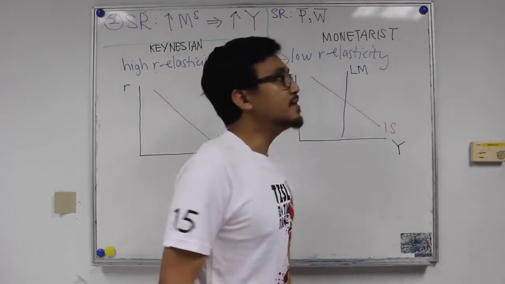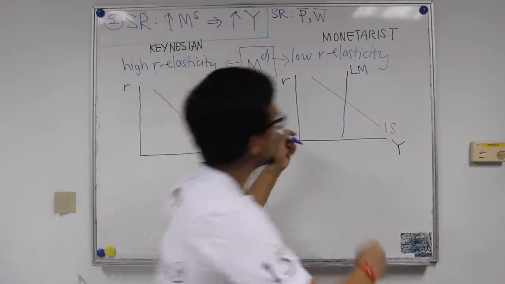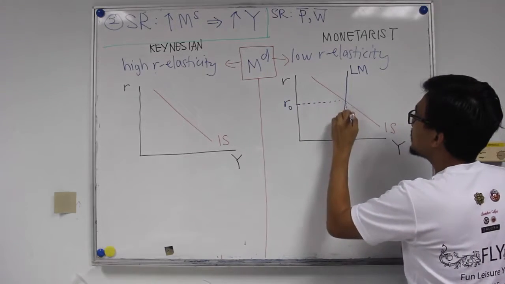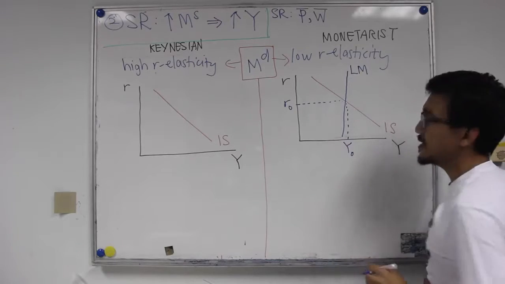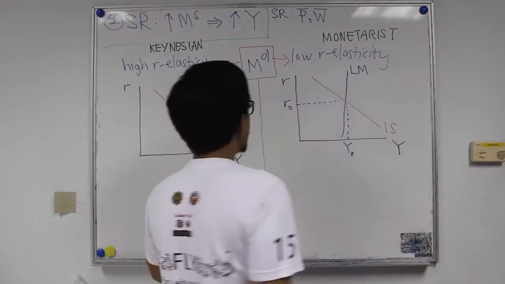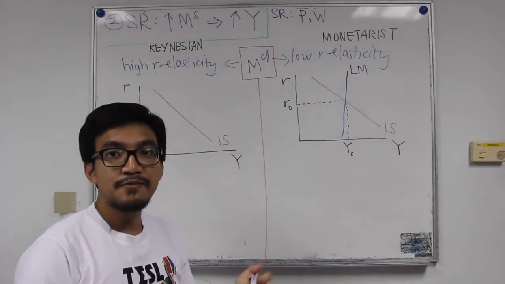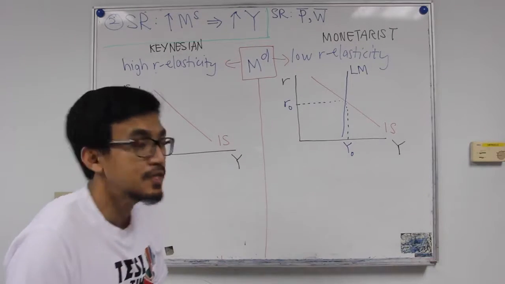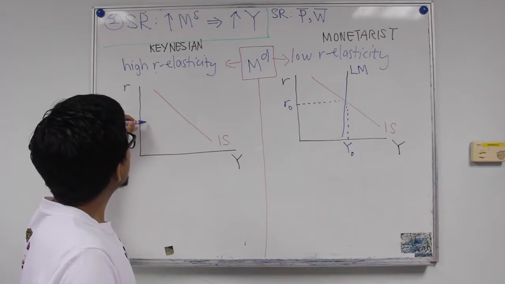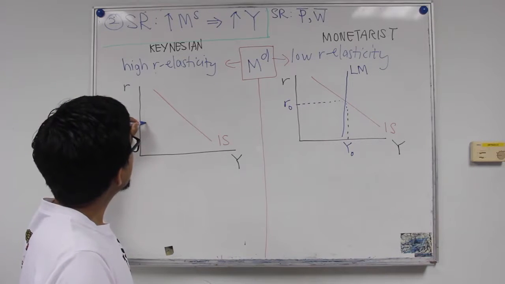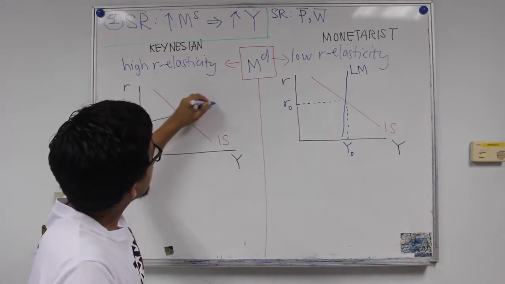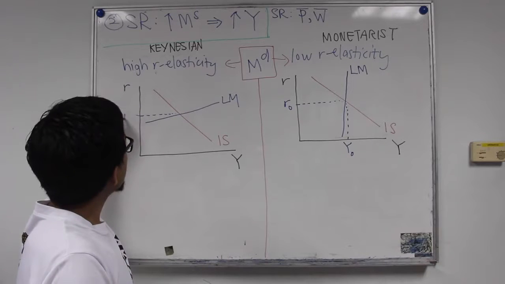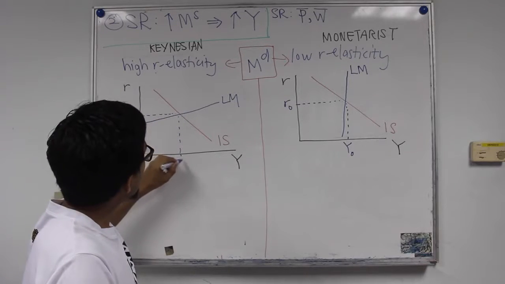This gives us R0 and Y0 in the ISLM framework. The Keynesians, on the other hand, believe that the money demand function is very sensitive to changes in interest rate because of the third motive for holding money. So the LM curve will be very flat in the case of the Keynesians. So we have R0 and Y0.